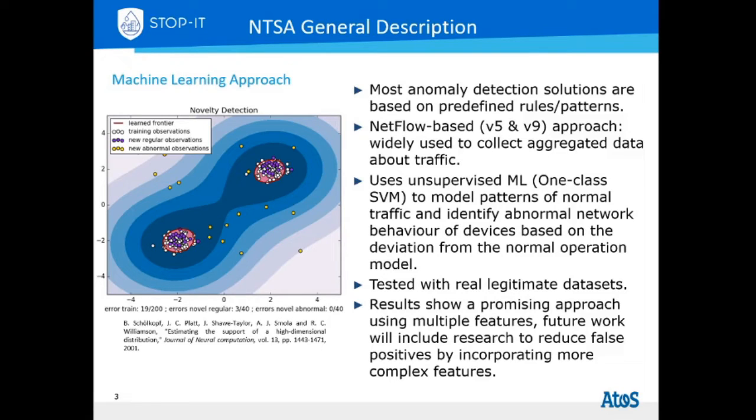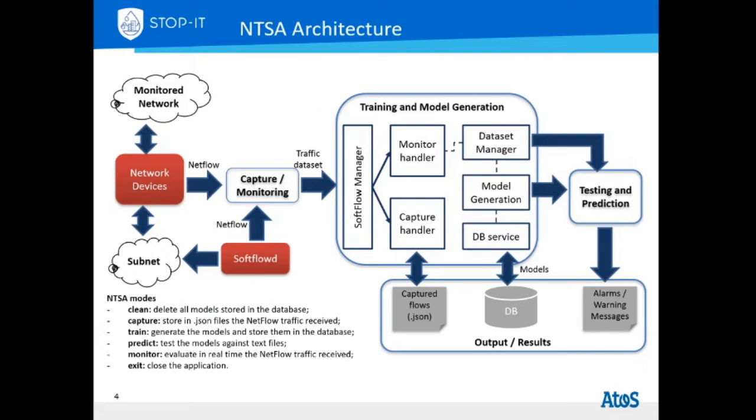The tool uses real legitimate datasets to create the model and can be tested in real time. Preliminary results show a promising approach that uses multiple features to detect anomalous IP addresses in the target infrastructure. The NTSA is composed of several modules to capture, parse, and analyze the network traffic, as depicted in the figure, and can be used in different modes such as clean, capture, train, predict, monitor, and exit.